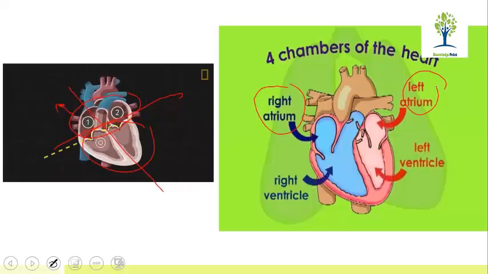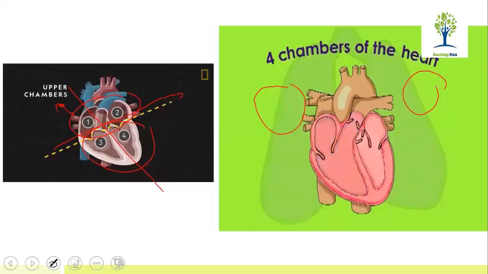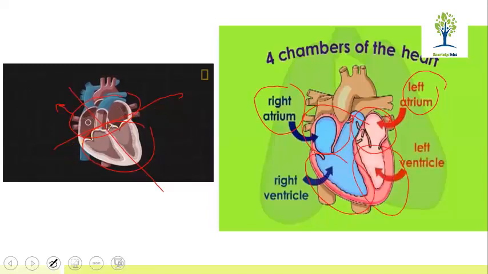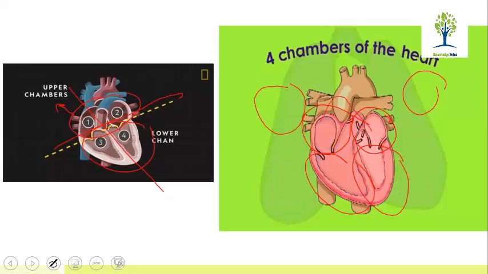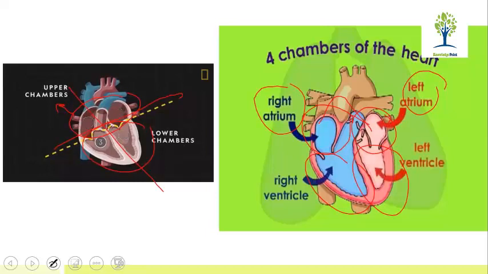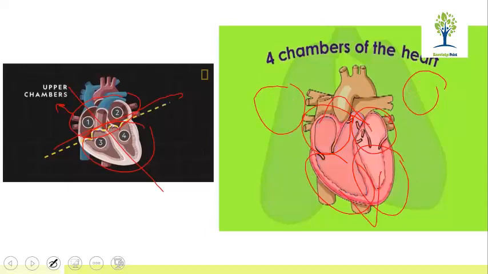The upper two chambers are responsible for collecting the blood, and the lower ones are responsible for pumping the blood to the body. In other words, the upper two are responsible for collecting the deoxygenated, carbon dioxide rich blood from the body, and the lower two are responsible for giving oxygenated blood to all parts of the body.